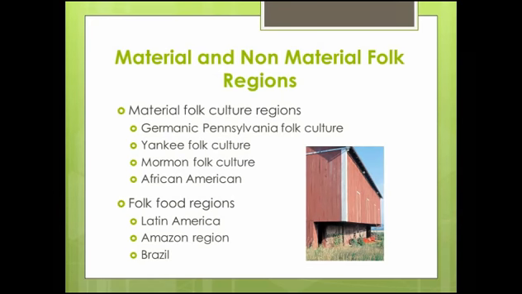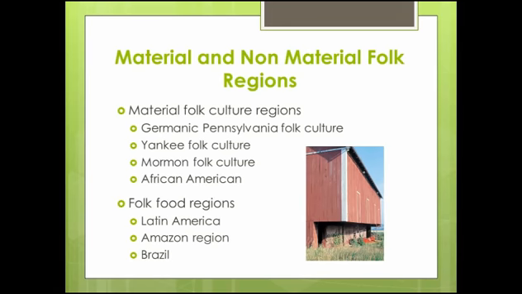The Yankee folk cultural region is also distinguished by an elaborate form of traditional gravestone art featuring winged death heads. The Mormon folk cultural region is identifiable by its farm villages clustered in checkerboard patterns. African American folk culture can be identified based on scraped earth cemeteries. Food also can be used in order to carve out or identify a region.